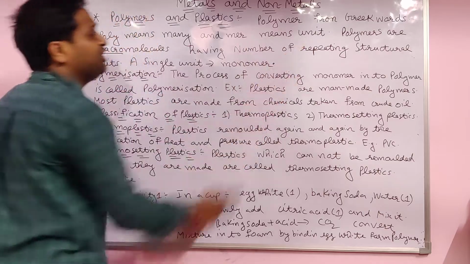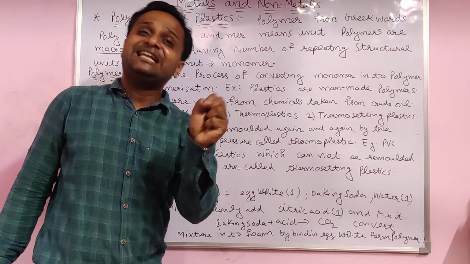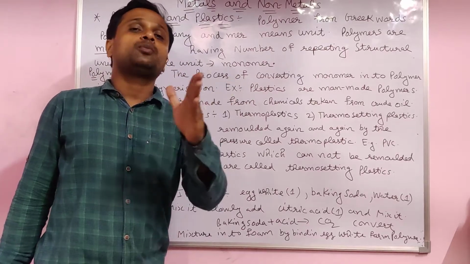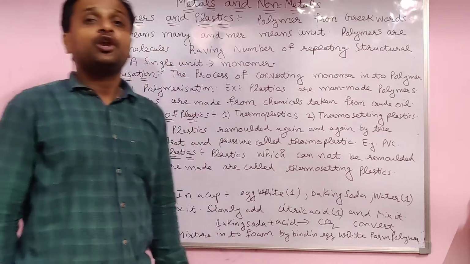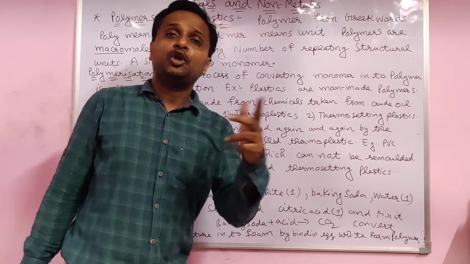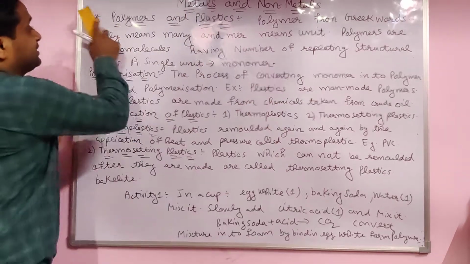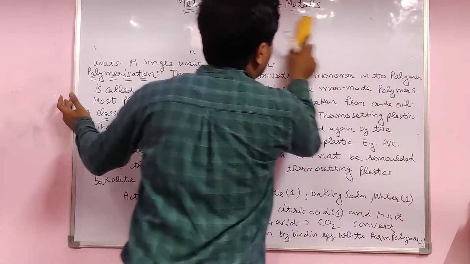And mer means unit. When two or more units combine with each other, that gives us a polymer. I'll repeat: poly means more than two.